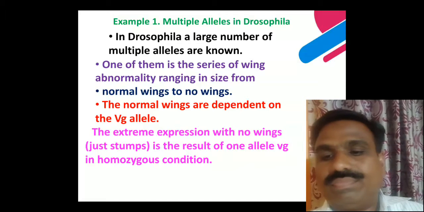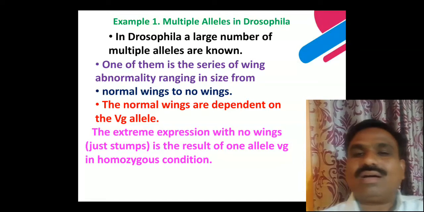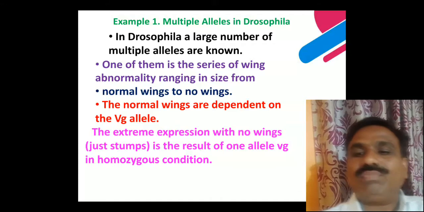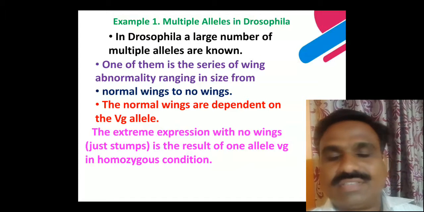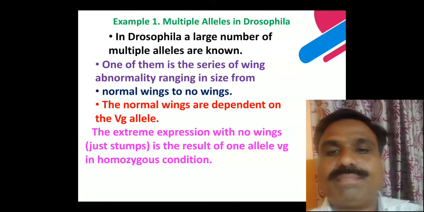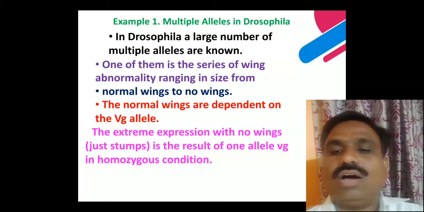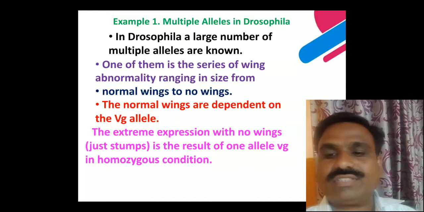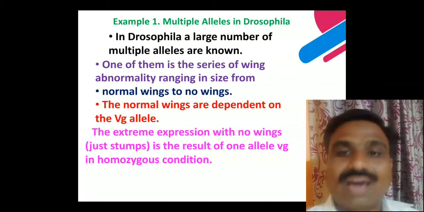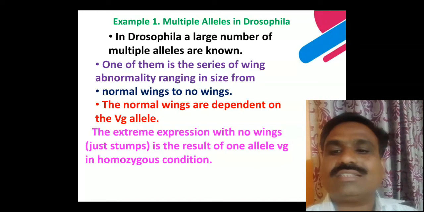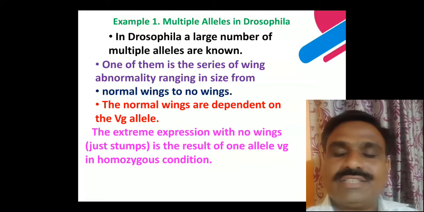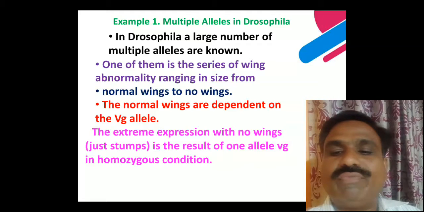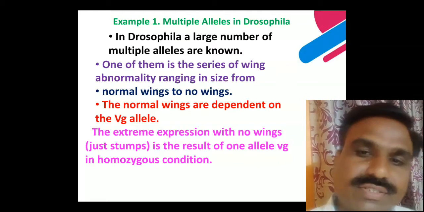In Drosophila, one of them is the series of wings. A series of wing abnormalities ranging in size is present, from normal wings to no wings.